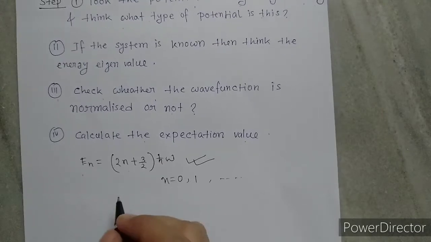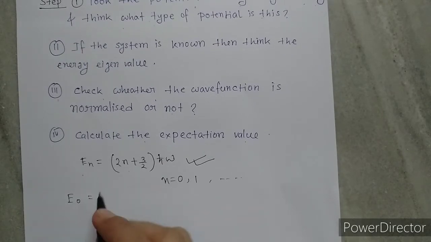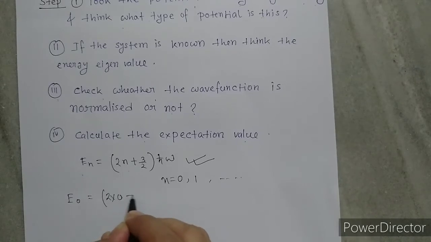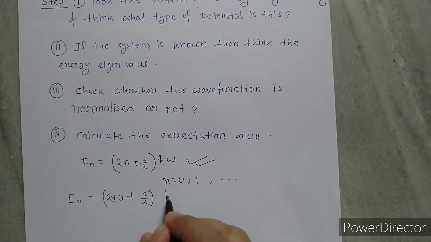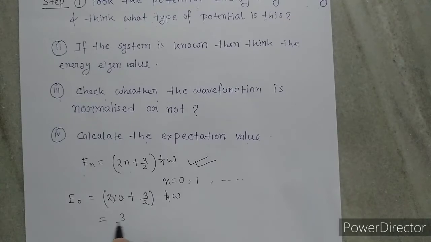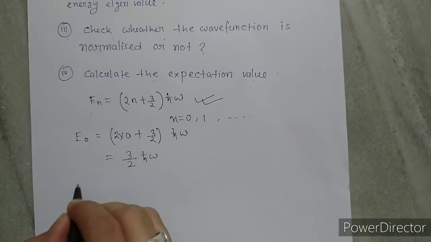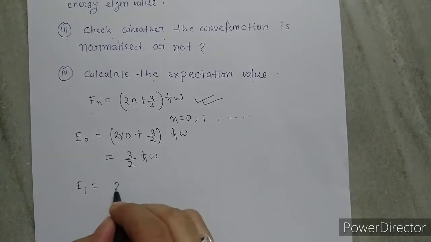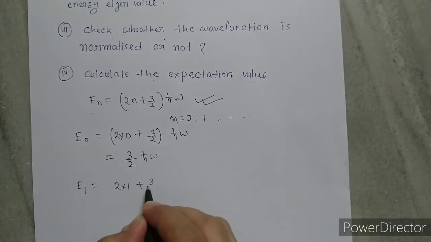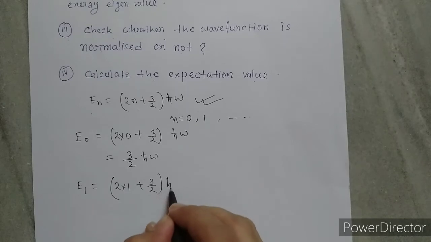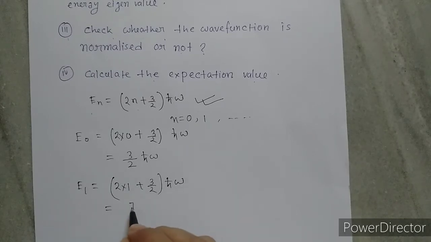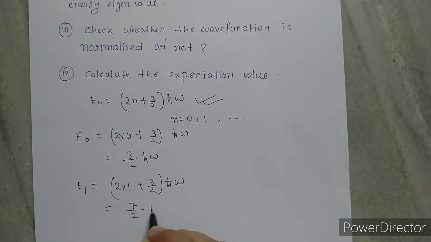For the ground state, E 0 equals 2 into 0 plus 3 by 2 h cut omega, that is 3 by 2 h cut omega. And for the first excited state, E 1 equals 2 into 1 plus 3 by 2 h cut omega, that is 7 by 2 h cut omega.